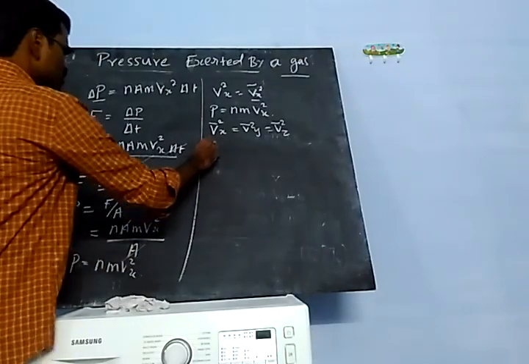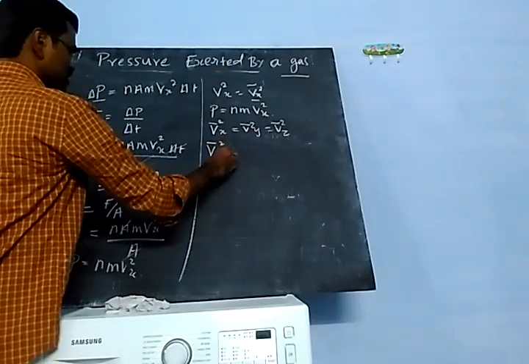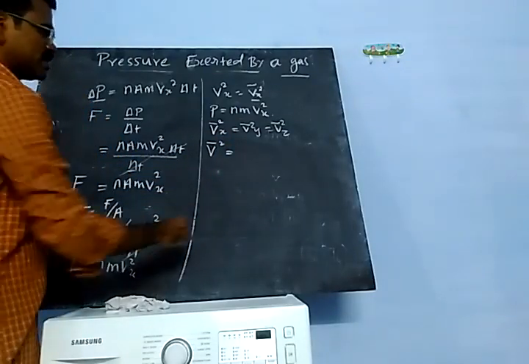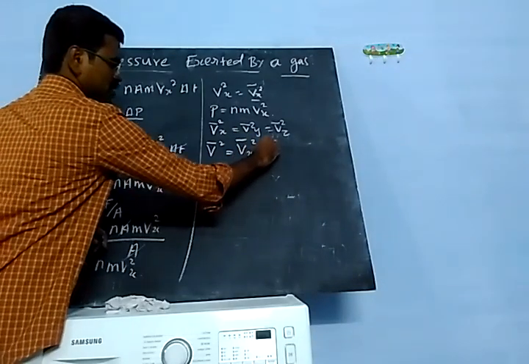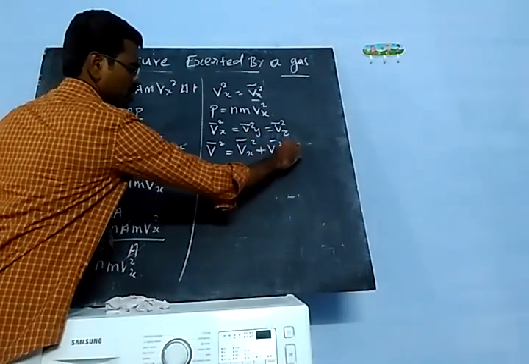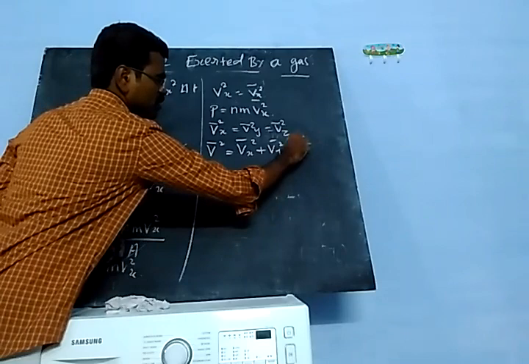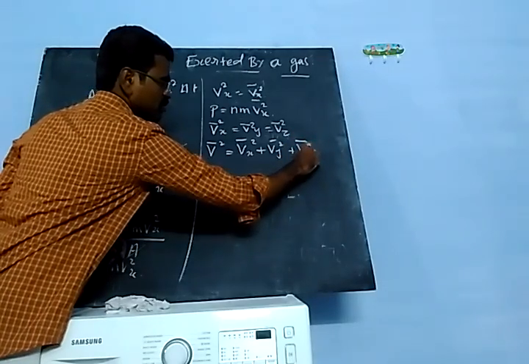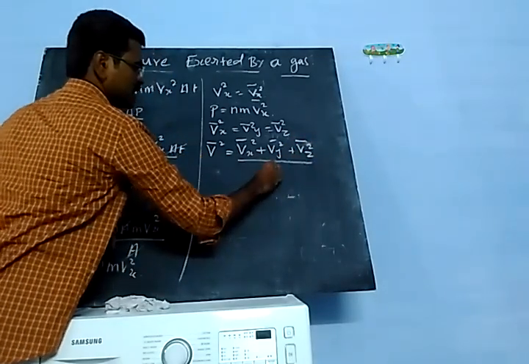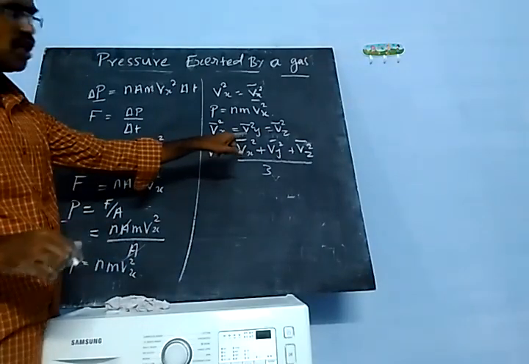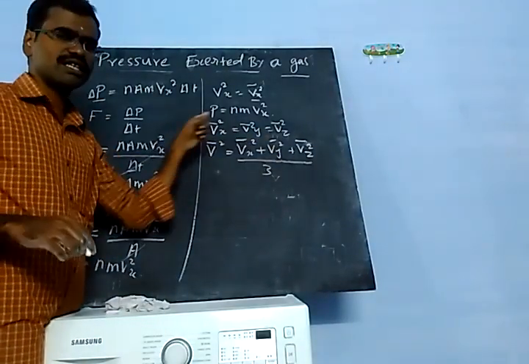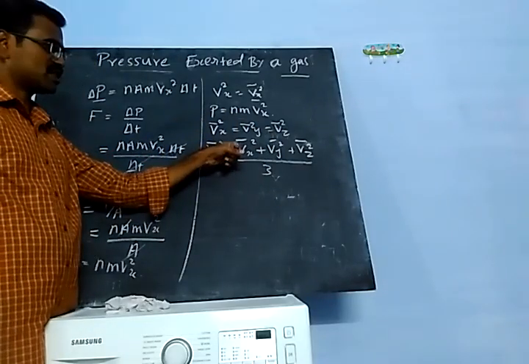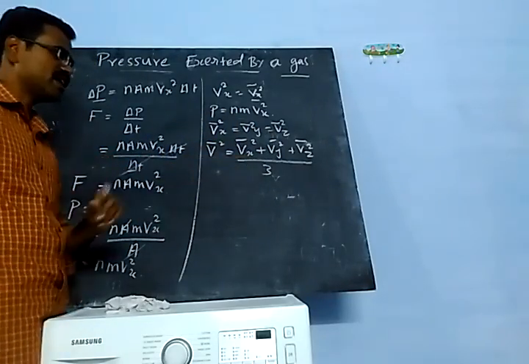So the average v bar squared is equal to v x squared plus v y squared plus v z squared, divided by 3. You have to calculate the total average velocity, so you sum up the velocities in all three directions and divide by 3.